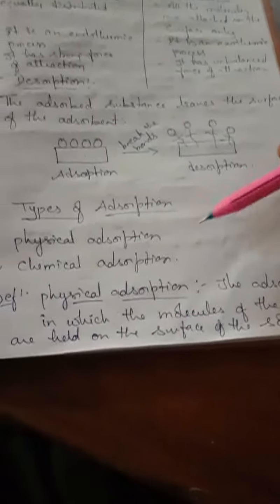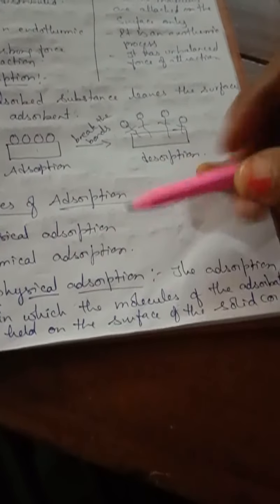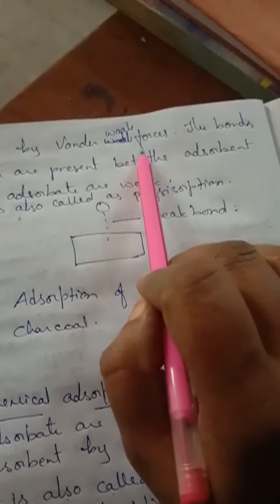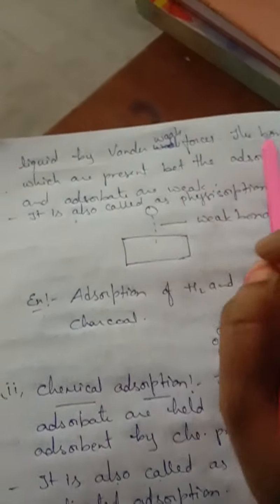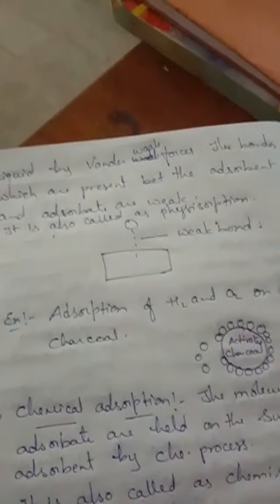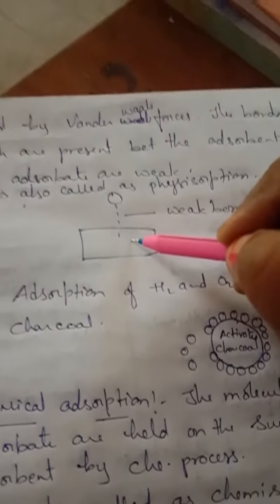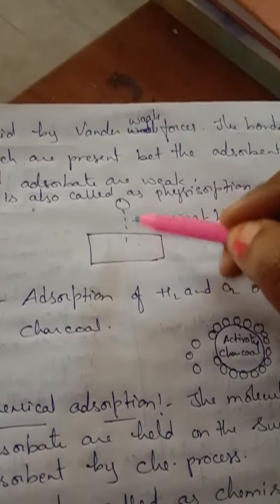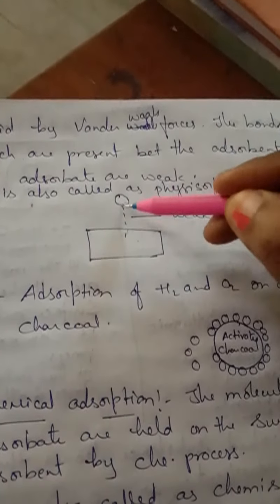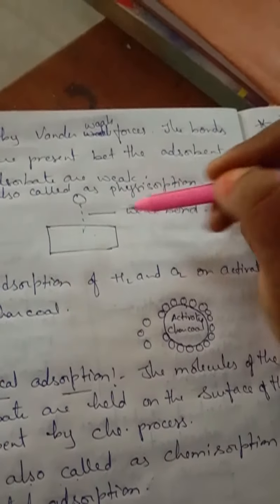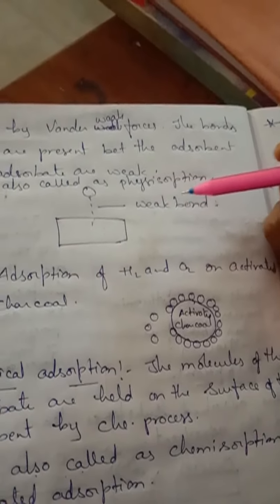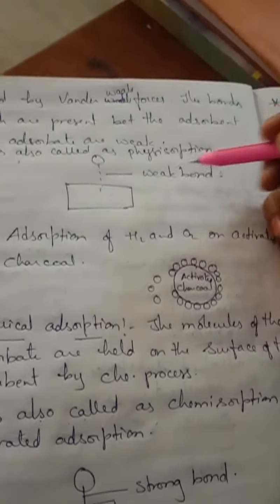Physical adsorption. What do you mean by physical adsorption, children? Physical adsorption means the adsorption in which the molecules of the adsorbate are held on the surface of the solid or liquid by weak van der Waals forces. So the bonds between the adsorbent and adsorbate are very weak. Look here, this is an adsorbent and this is a molecule. Here a weak bond has been formed. Whenever there is a weak bond between the molecule and the adsorbent, it is called physical adsorption.